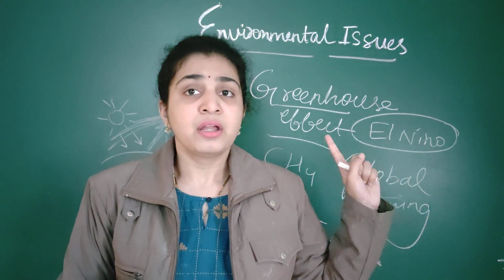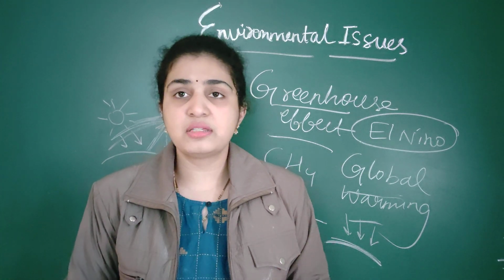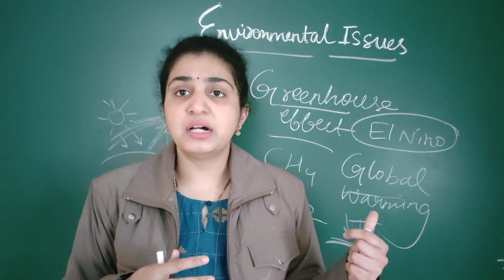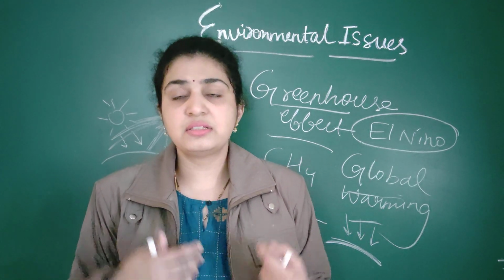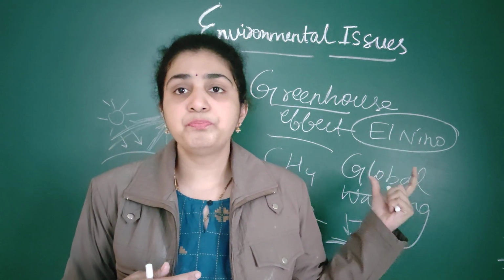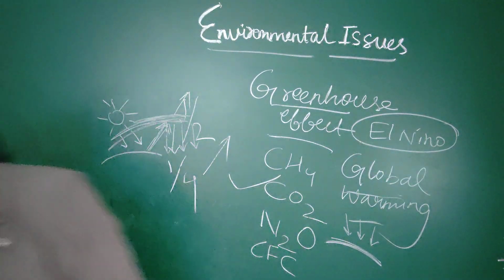Next we are going to shift. How do you reduce global warming? Through reforestation, planting more trees, reducing the burning of fossil fuels, and reducing the use of ACs, refrigerators and all. So this is about global warming. Next we are going to start with ozone.